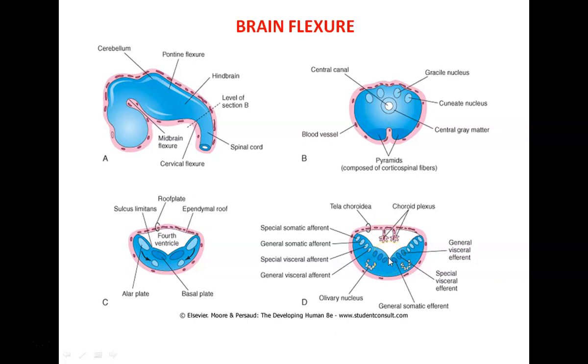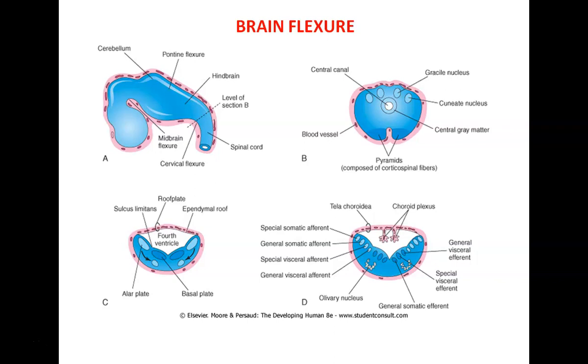Most medially we have the general visceral afferents, which receive impulses from the viscera. The second column is the special visceral afferent, receiving taste fibers. Third, the general somatic afferent, receiving impulses from the surface of the head. The fourth, the special somatic afferent, receiving impulses from the ear.